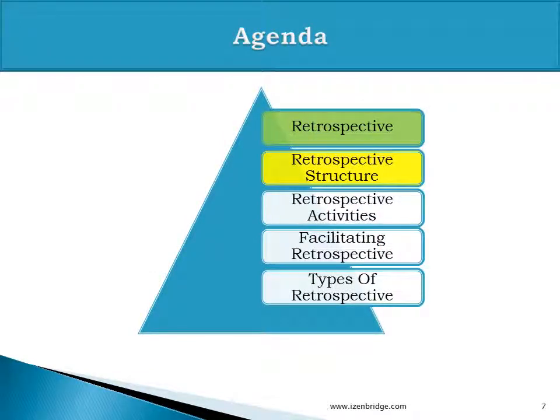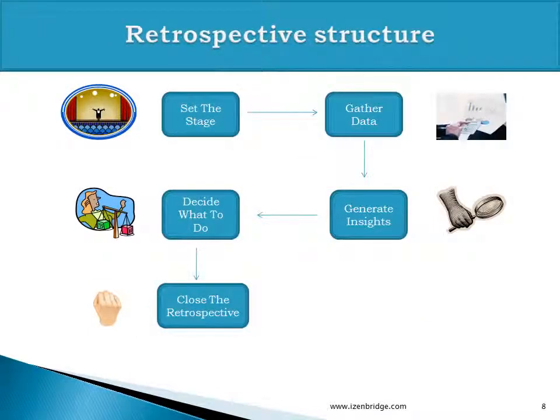Now, retrospective structure helps us in organizing the retrospective meeting in a format where it can be controlled and the maximum output can be generated out of the retrospective meeting. It's a simple structure, similar to any group thinking meeting. We start with the agenda. So the first stage is set the stage. Set the stage is where we set the environment, set the ground rules, set the agenda, and identify what we are planning to do in the next time box.